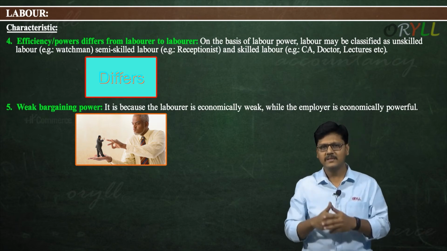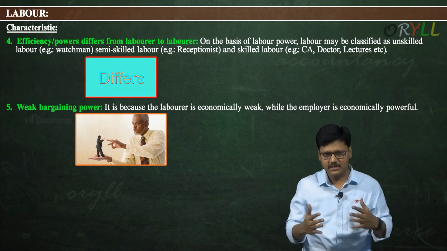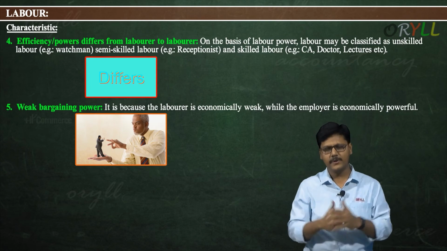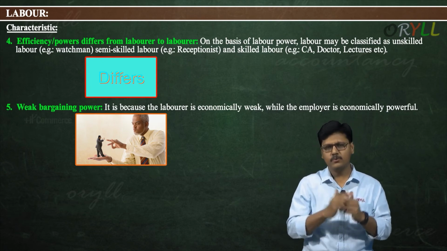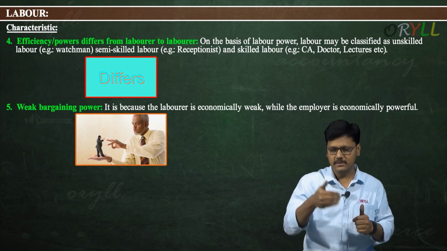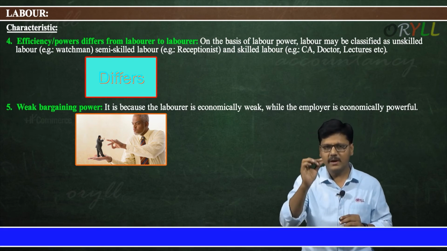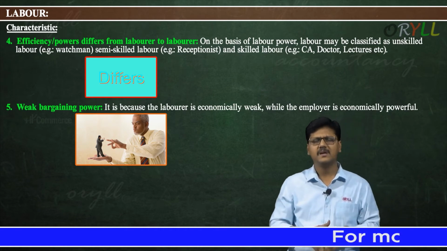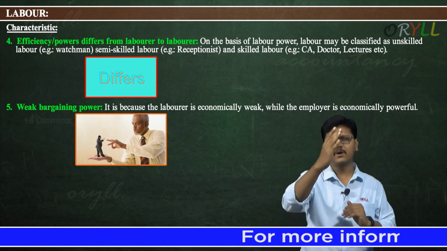That's why, while the employer is economically powerful, these laborers cannot argue, they cannot bargain with the entrepreneur, or you can say the employer. So always laborers have to adjust with the wage which is offered by the employer. That's why it is said that the labor has weak bargaining power. It is not only in one place, it is everywhere in the world. Labor is weak against organization.